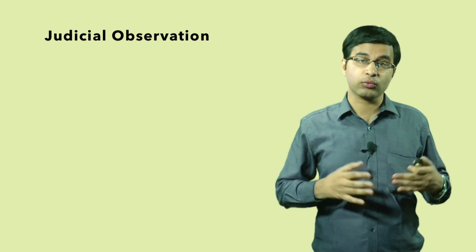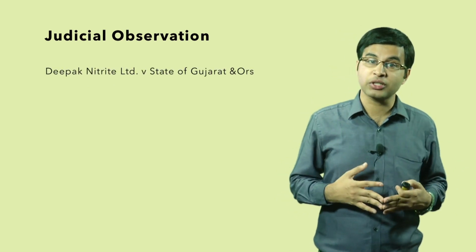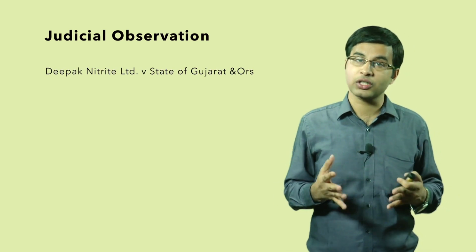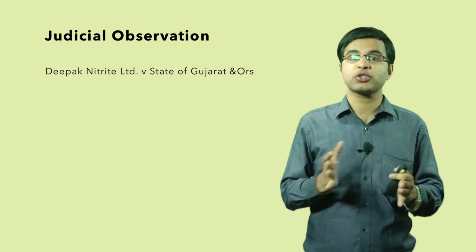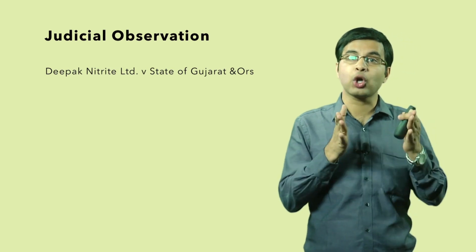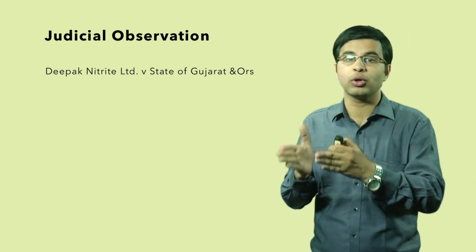Now there's another very interesting case that has come into the picture, that is Deepak Nitrite Limited versus State of Gujarat. In this case, a point was made by the Supreme Court that there was non-compliance of the norms laid down by the State Pollution Control Board also.